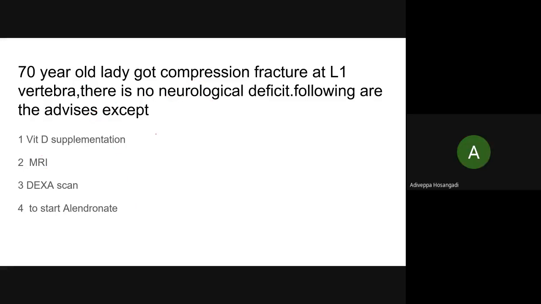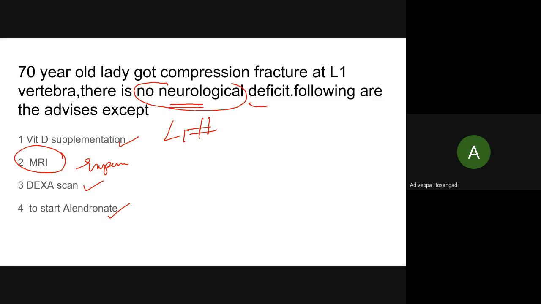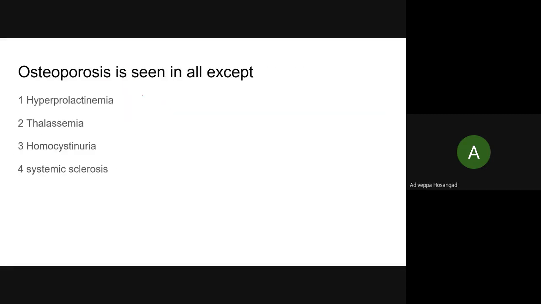See, now there is a patient already having an L1 fracture. There is no neurological deficit. Please remember, there is no neurological deficit. So we are treating a compression fracture in a 70-year-old, which means vitamin D supplementation is essential. DEXA scan to see if there is osteoporosis, and if there definitely is osteoporosis, you give vitamin D supplementation and alendronate. You don't subject them to MRI, expensive and no need because there is no neurological deficit. Okay, we'll go to the next question.